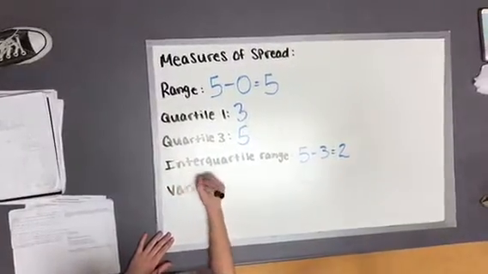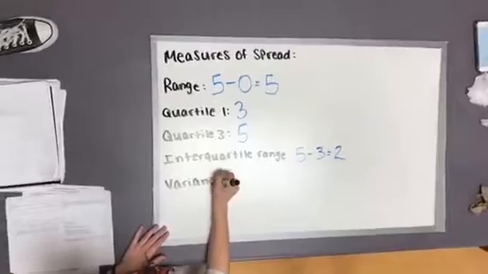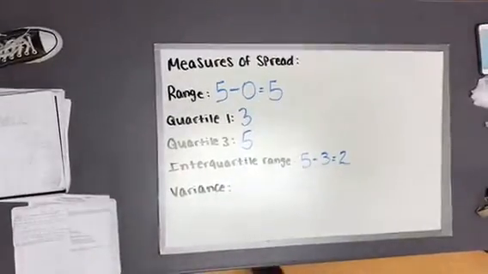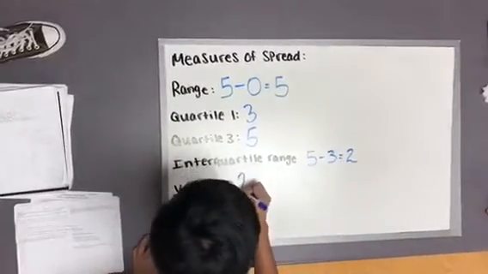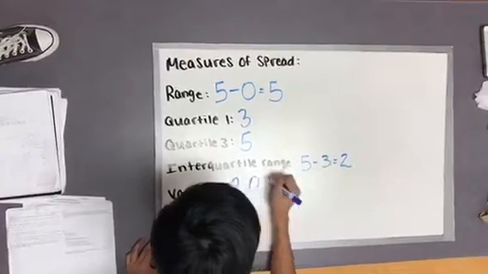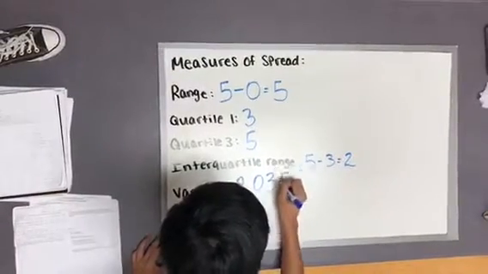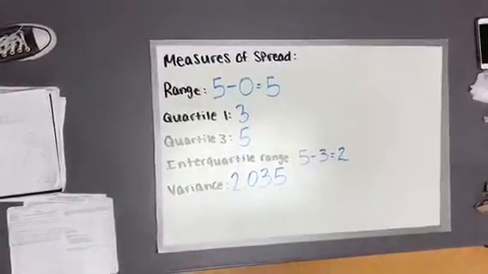For variance, you find the mean of your data and you subtract the mean from every data point. Then you square each number and add it all together. After that, you divide that number by the number of data points. For us, we got 2.035.